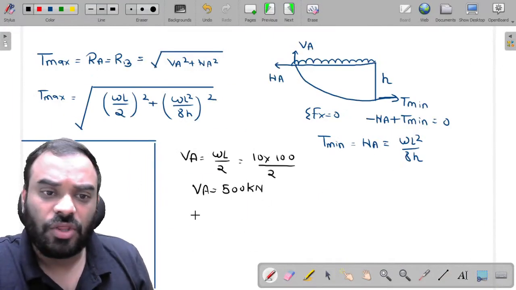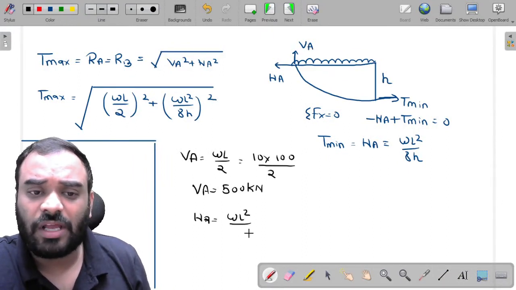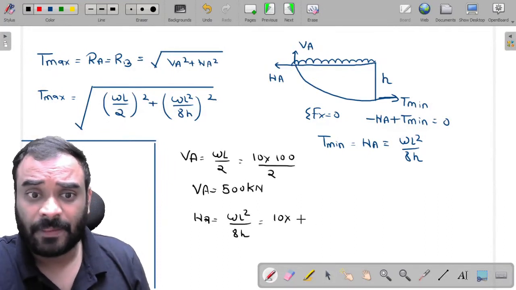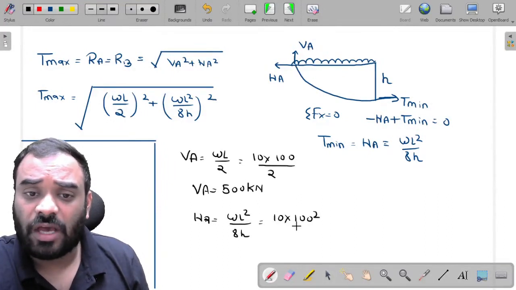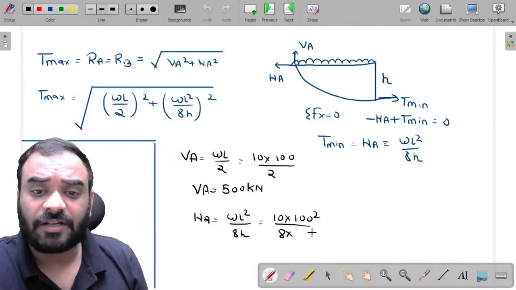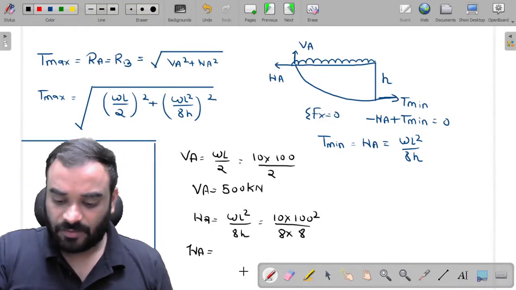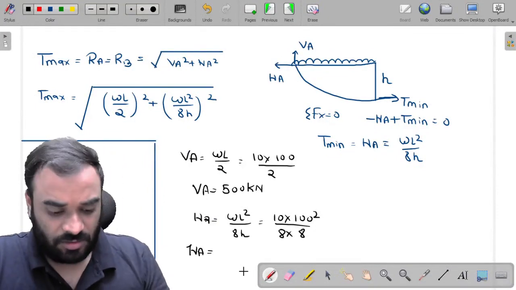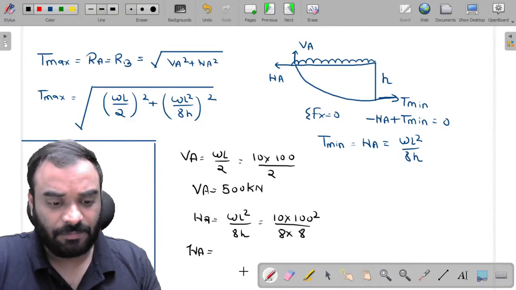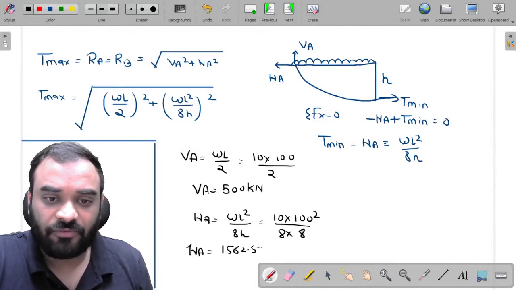500 kilonewton. Now, what is the value of HA, my dear friends? HA is equal to WL square by 8H, guys. So what is the value of W over here? It is 10, right? L is equal to 100 square divided by 8H. H is equal to how much? Sir, it is 8 meter. So let's put it, guys. So we'll get the value of HA: 10 into 100 square, my dear friends, divided by 64. Simple. So we are getting a value of 1562.5 kilonewton.